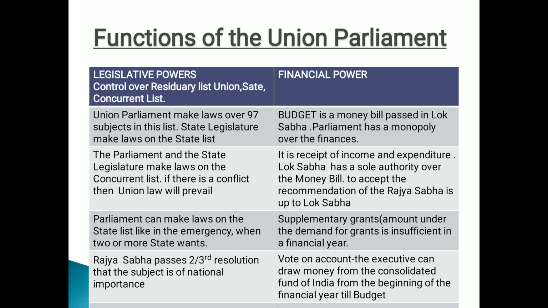The Union Parliament has two functions, right? Legislative power and financial power. The parliament can exercise legislative power over 3 lists: the union list, the state list, and the concurrent list. Under financial power, parliament has control over the expenses. First of all, I'll explain the legislative power.